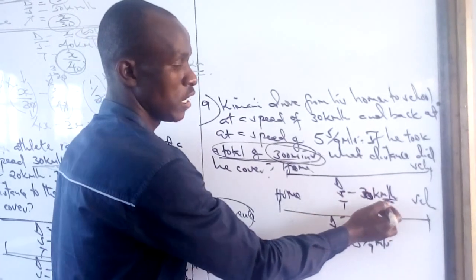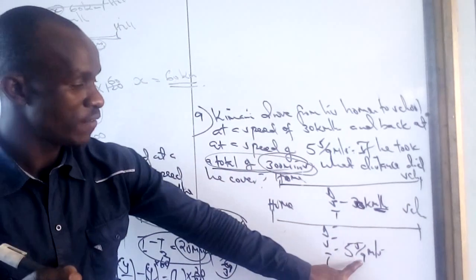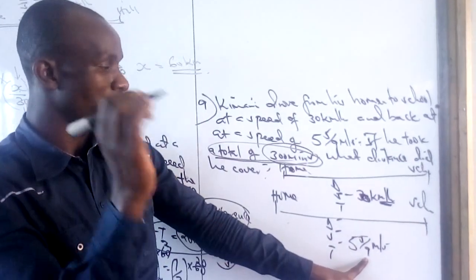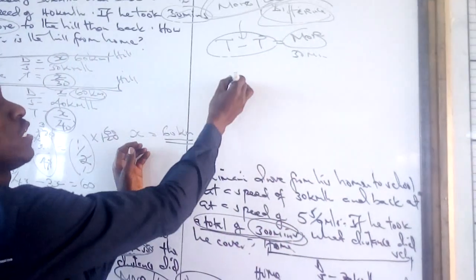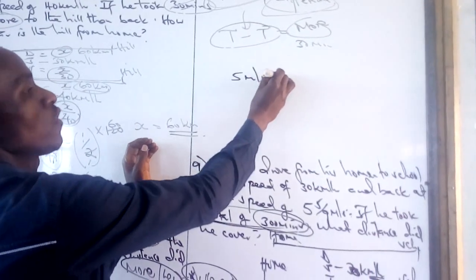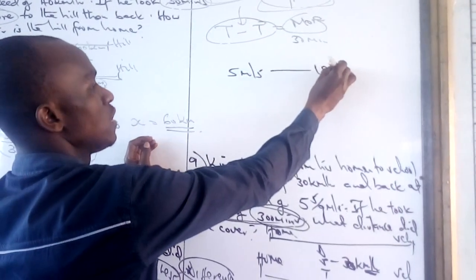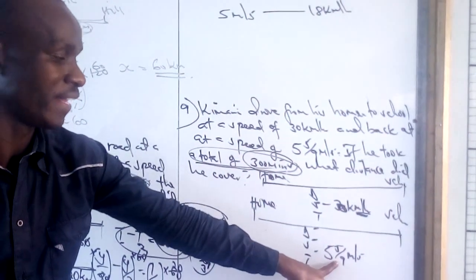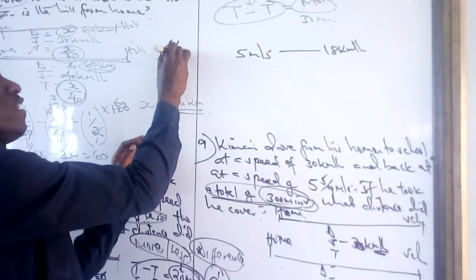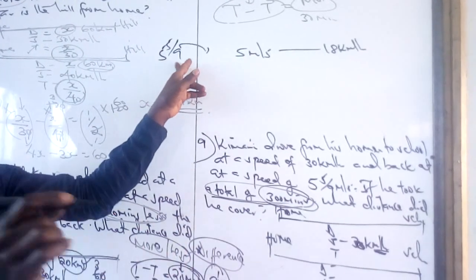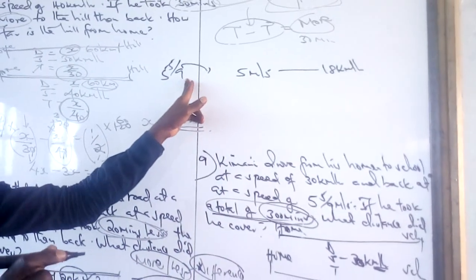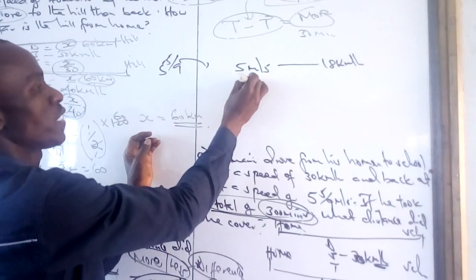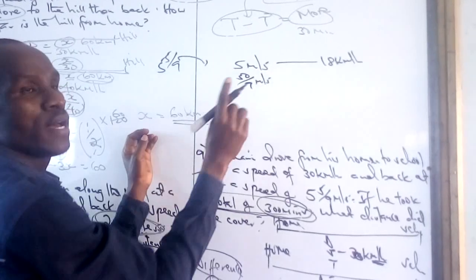Now since it will be kilometers per hour, it means we have to change 5 and 5/9 into kilometers per hour. How do we change that one? Remember our previous lesson, we said 5 meters per second is the same as 18 kilometers per hour. What about 5 and 5/9? We change it into an improper fraction: 9 times 5 is 45, plus 5, 50/9. So what about 50/9 meters per second?